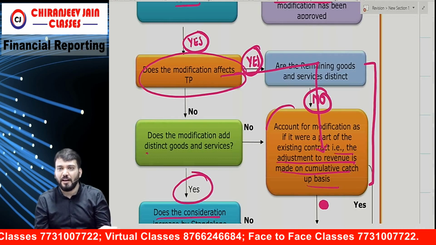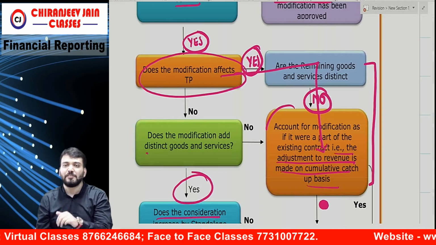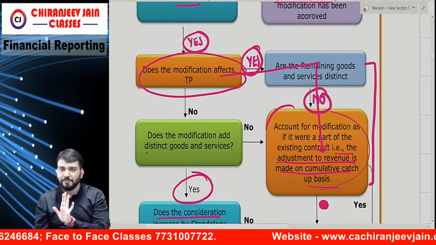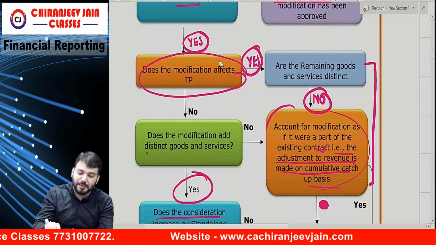Same work is there. So the remaining goods and services are not distinct. Same goods and services are there. Therefore, account on cumulative catch-up basis. Correct? Understood? Okay. Don't be confused. One second, I will repeat.